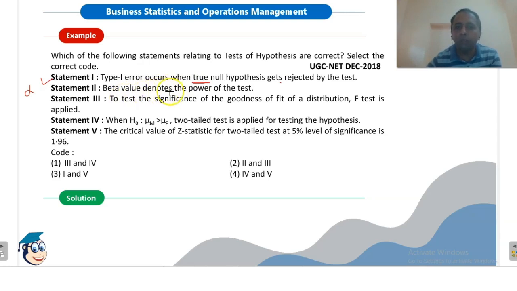Beta value denotes the power of the test. No, it is false. Beta was the measure of type 2 error. That is, we will accept the null hypothesis when it is false, when we should reject it. So beta is not the value which denotes the power of test.